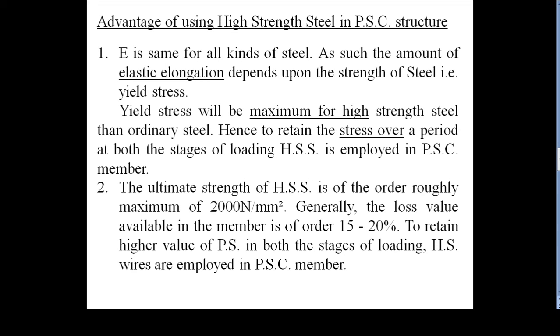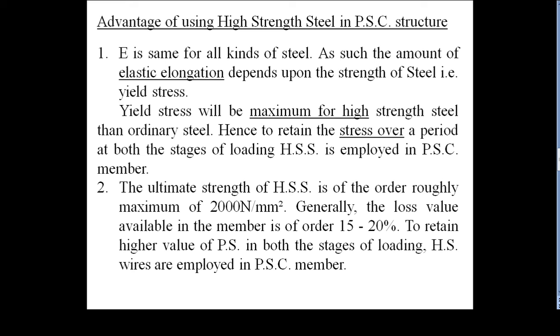In that, high strength wires are employed in PSC members. Therefore, we are required to employ in a pre-stressed member steel of about a maximum of 2000 Newton per mm square, and a minimum of 1000 Newton per mm square.